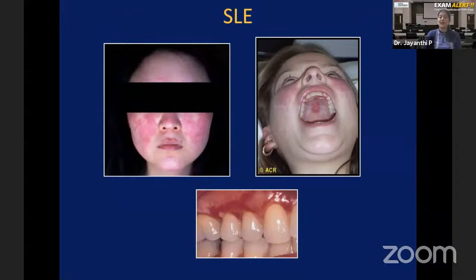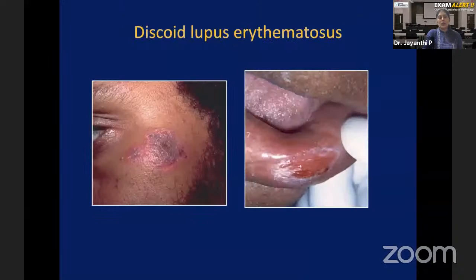In addition to that, these patients have involvement of the kidneys. They have proteinuria. They have involvement of the neurological system. They have involvement of the hematological system, resulting in anemia and leukopenia. So multiple systems are also involved. That is why the name systemic lupus erythematosus is given for this.